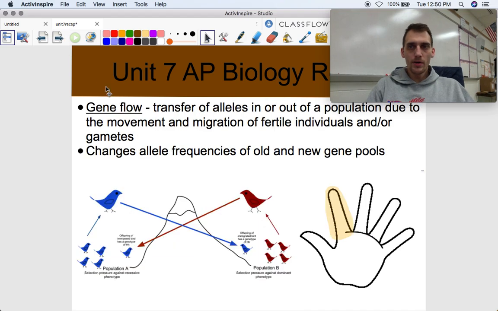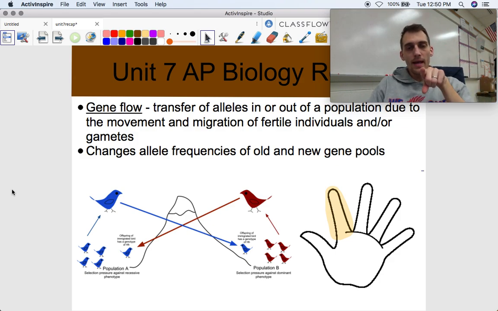Mutations are going to cause some allele frequency shifts. The fourth reason is what we call gene flow. Gene flow is the transfer of alleles in or out of a population due to the movement and migration of fertile individuals and/or gametes. We use the pointer finger for gene flow because it represents the movement of alleles in or out